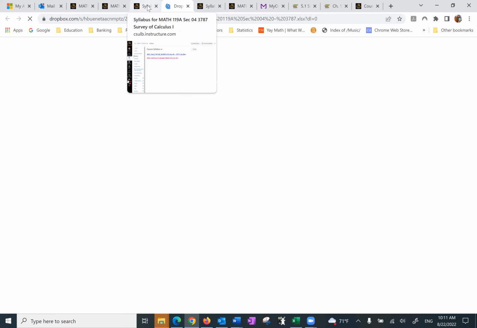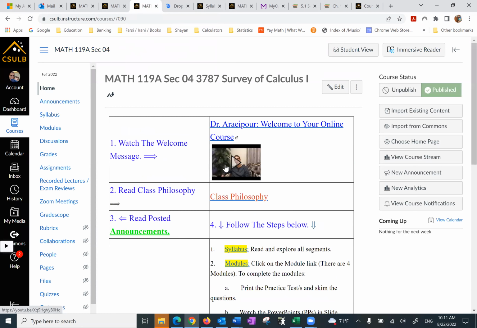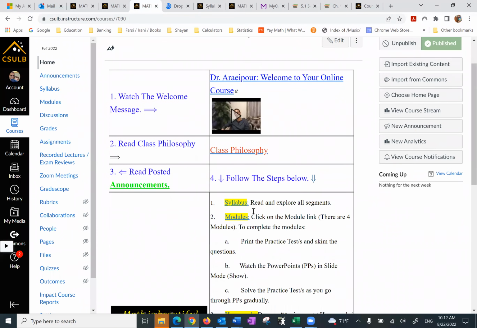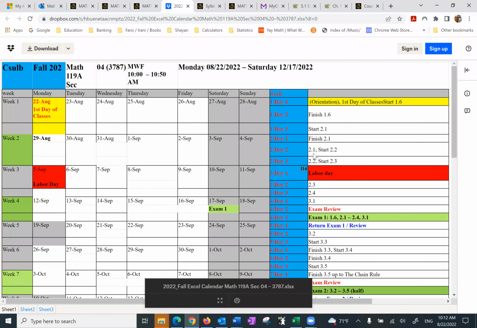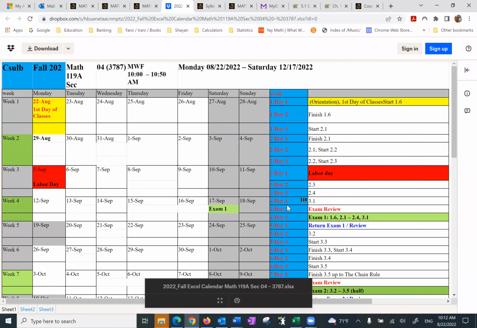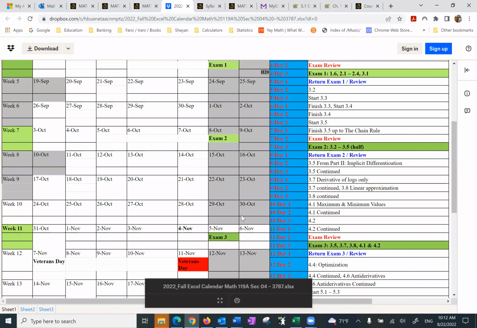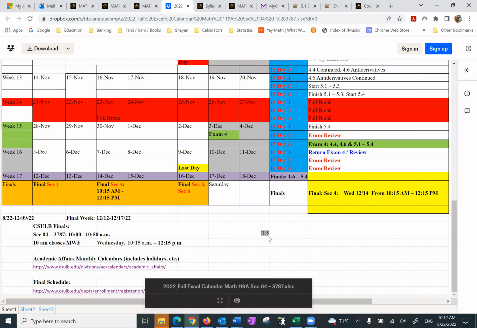All right. While it does that, I'm going to go back to the home page. Now, before I go over the modules and show you everything there, and here's the Excel calendar. It basically tells you what's happening, when is the exam. Again, not only on the syllabus, also on the Excel calendar, and it has the date of the final.